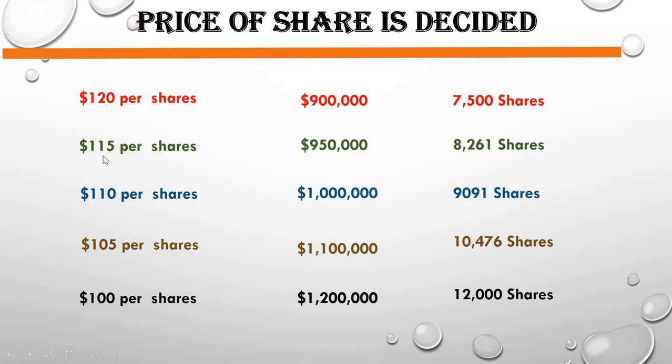Now you can see that if the company fixes the price at 115, 8,261 shares are subscribed, plus the people who applied with a bid of 120 can also purchase at 115. So in total there will be more than 10,000 shares subscribed. So the company can fix the price at 115. But if the company fixes the price at 120, there will be under-subscription, because investors have applied for only 7,500 shares. So in that case, the price will be decreased.